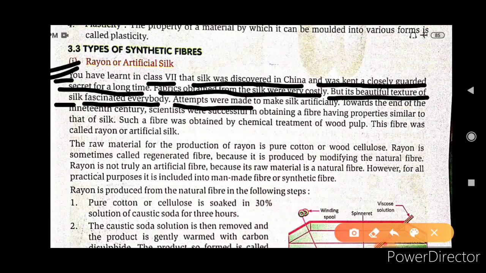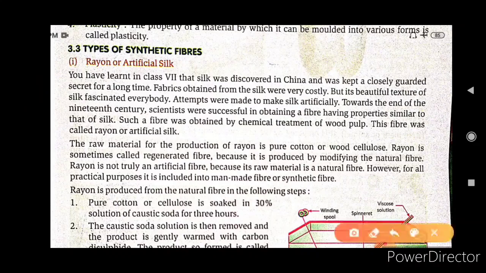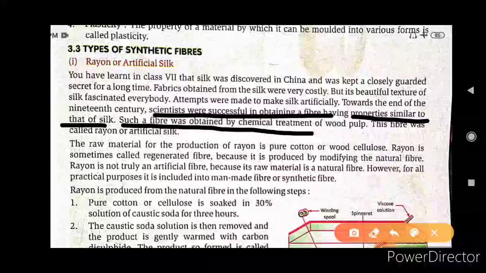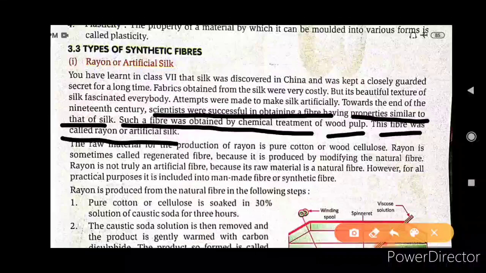Attempts were made to make silk artificially towards the end of the 19th century. Scientists were successful in obtaining a fiber having properties similar to silk. Such fiber was obtained by the chemical treatment of wood pulp, and the fiber is called rayon, or artificial silk.